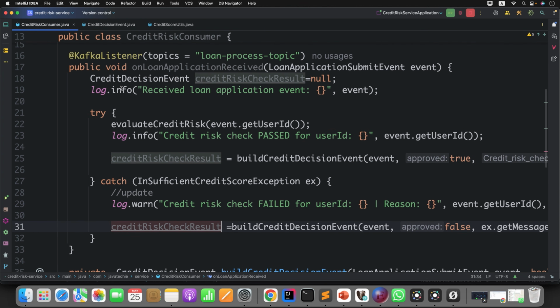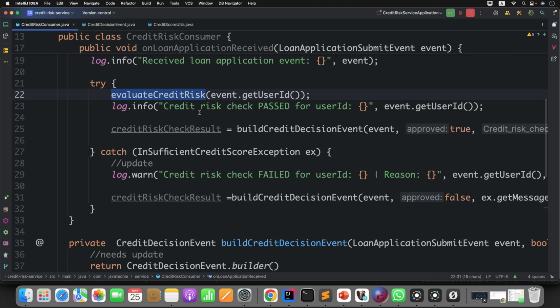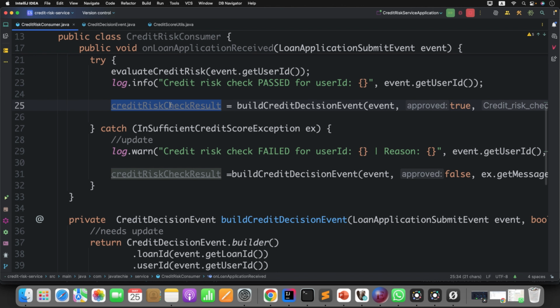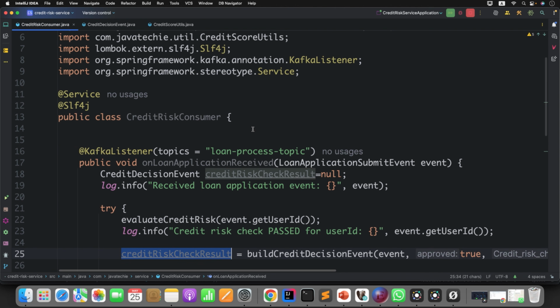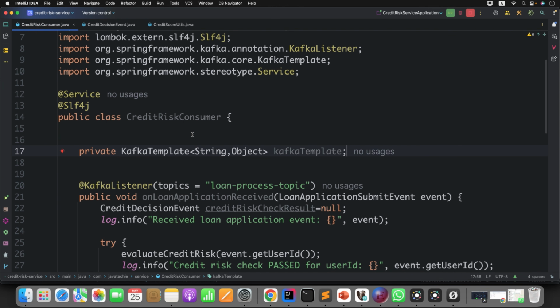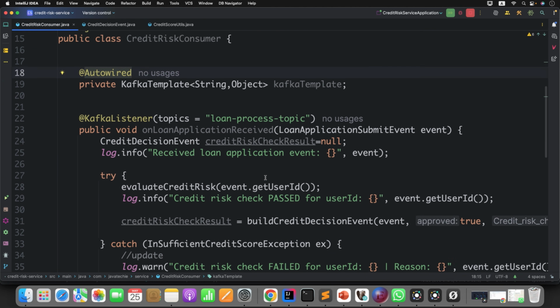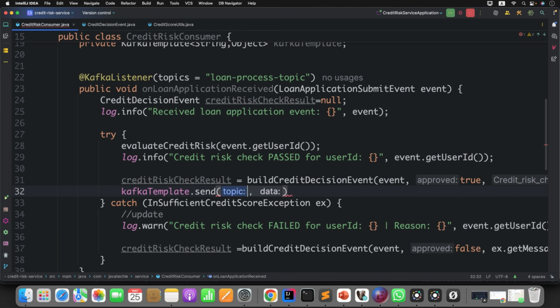So we are good to this point. We receive the request, the event, then we evaluate the credit risk. Based on the result, we create a decision event, the credit decision event. Now our next step is to publish that event. To publish that, I need to first inject Kafka here. Then just use this Kafka and pass this particular object. What is the topic name you want to publish the message to? You can keep it something like credit decision topic.